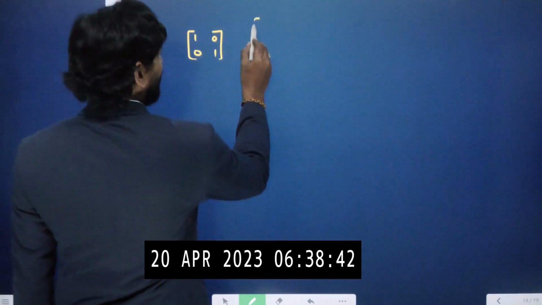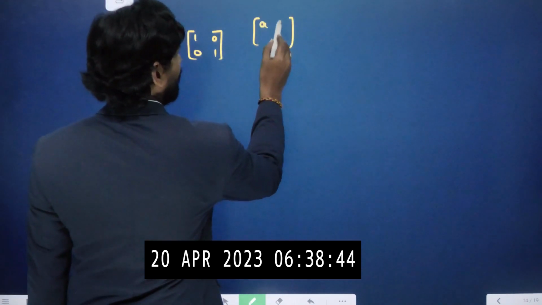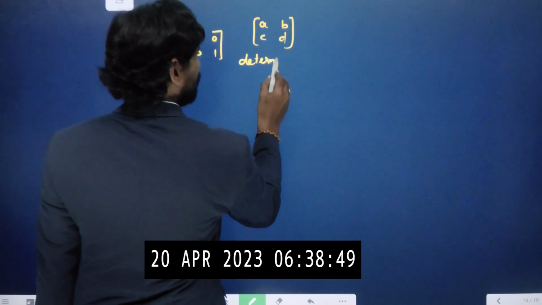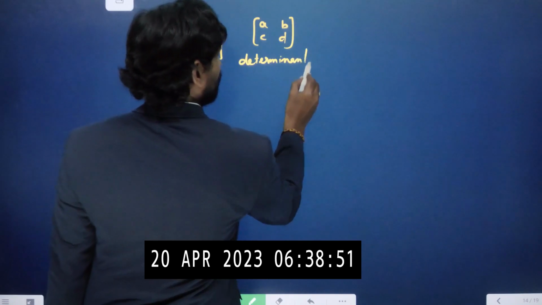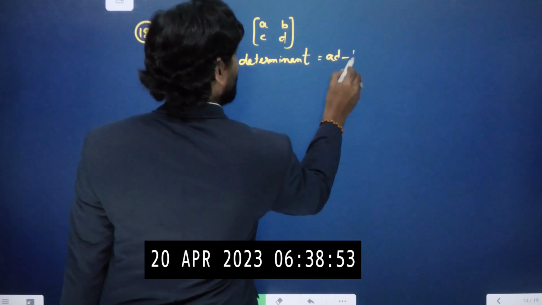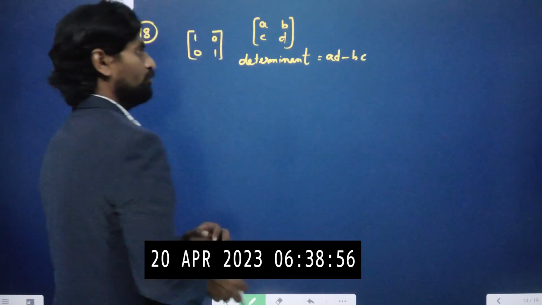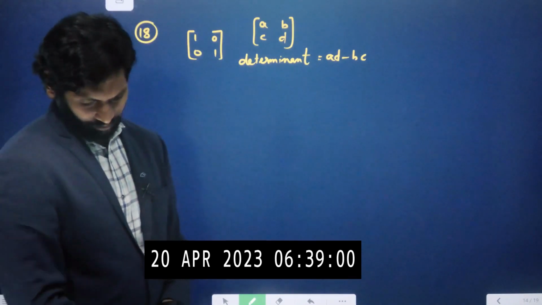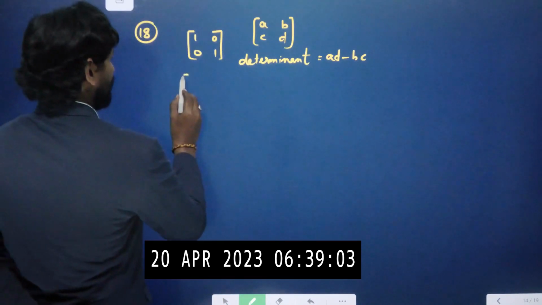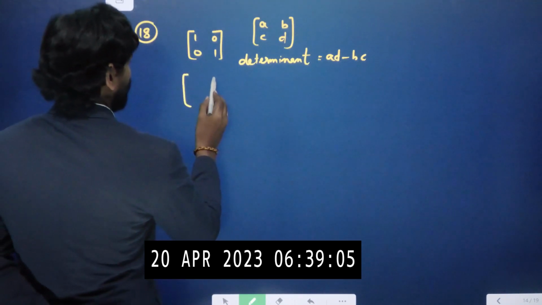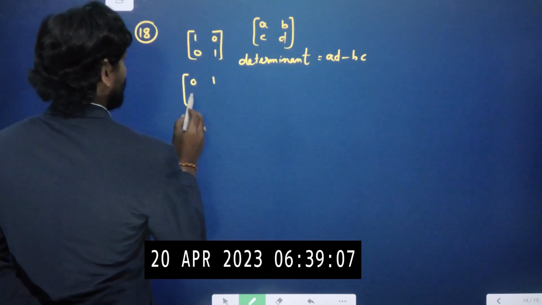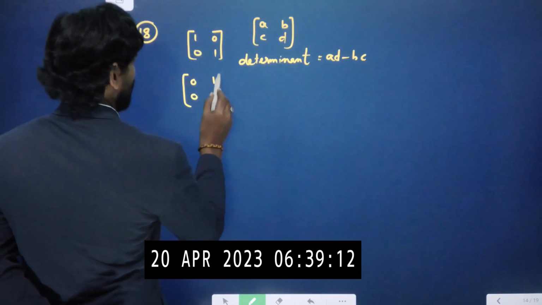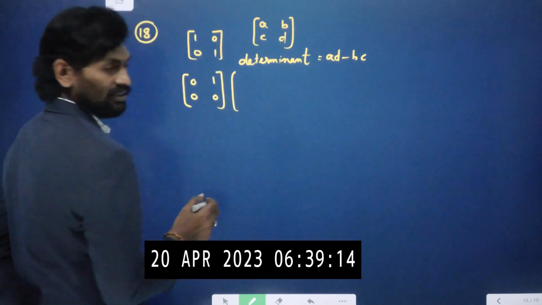Determinant means if you take a 2 by 2 matrix like this, A, B, C, D, the determinant will be AD minus BC. That means AD minus BC value should be 0. Like that, how many chances will be there? Let me try to write the possibilities. I am taking 1 here, 1, 0, 0, 1.